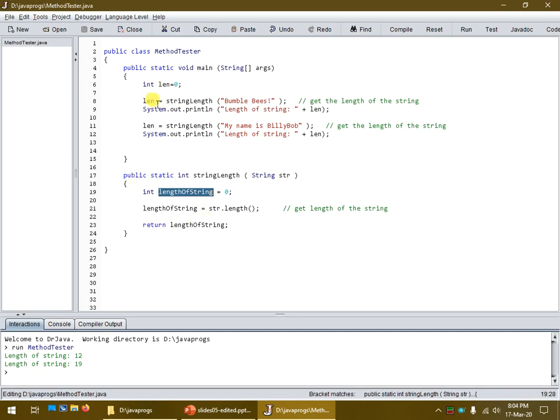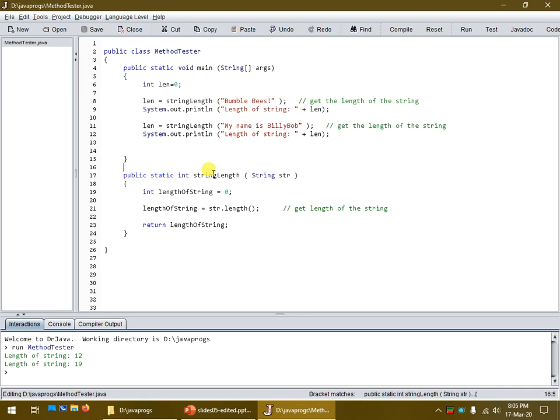That value is then assigned to len up here. We then call the same method. So the method gets started. The my name is Billy Bob string gets tossed in here. So that's what str is referring to. We create again the length of string, and then we get the length of that particular string, and we return it, and that then is stored to len, and that's what is displayed.